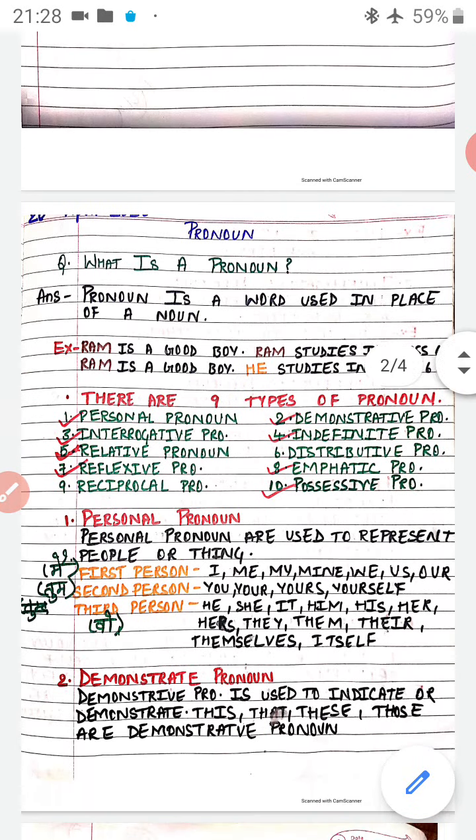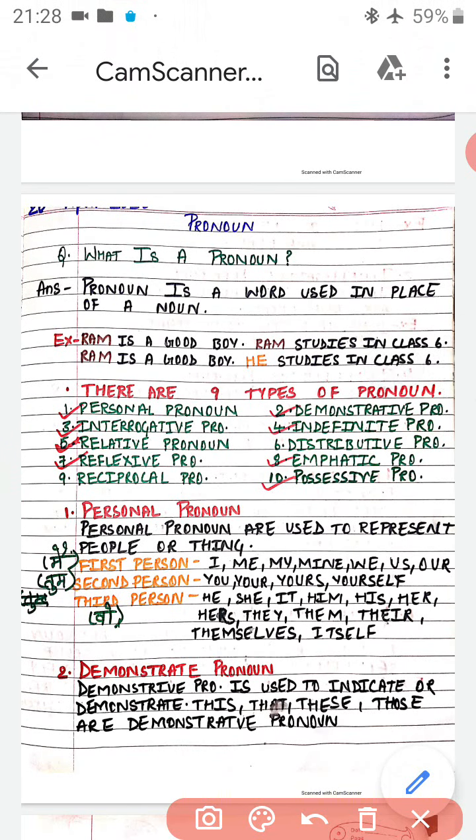So basically there are 10 types of pronoun. But in your book only 7 types of pronoun are being given. Still we are going to study all the 10 types of pronoun.